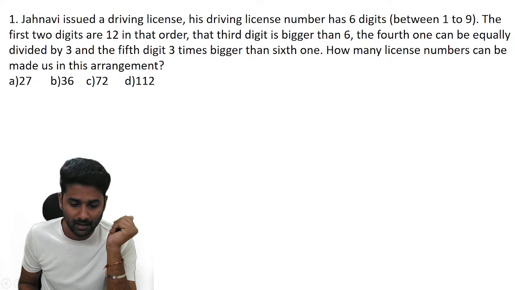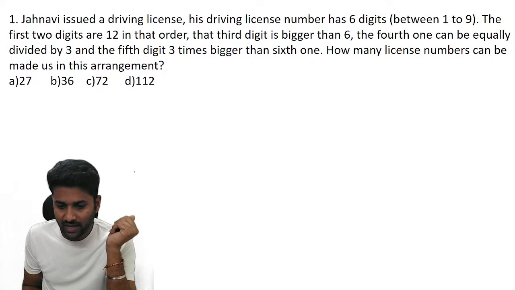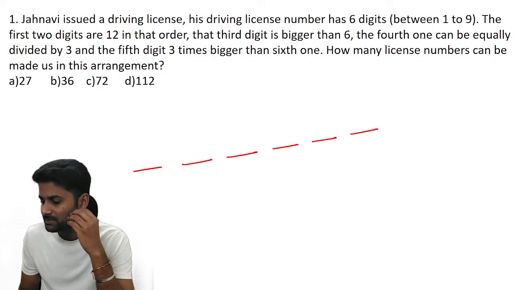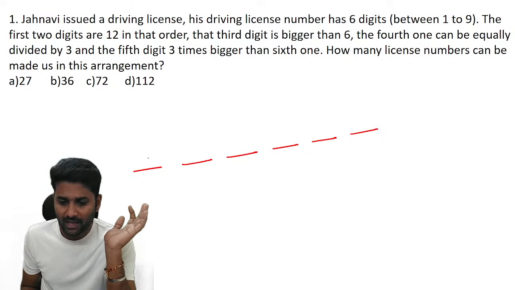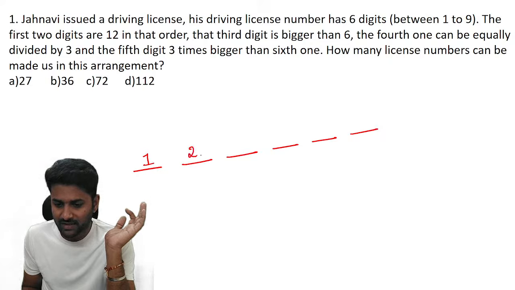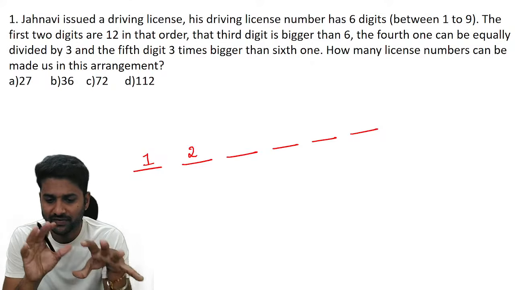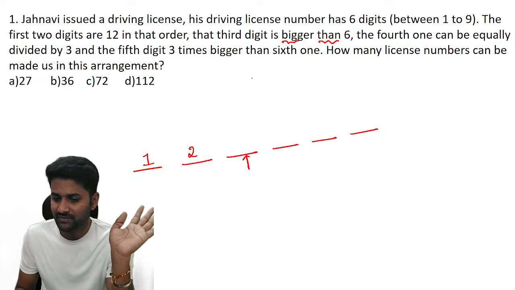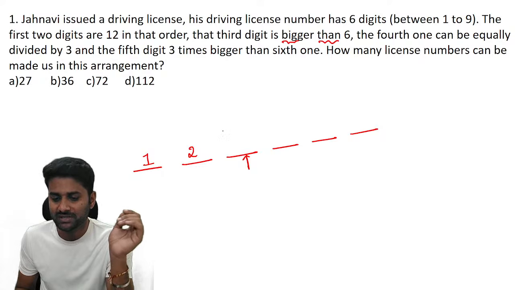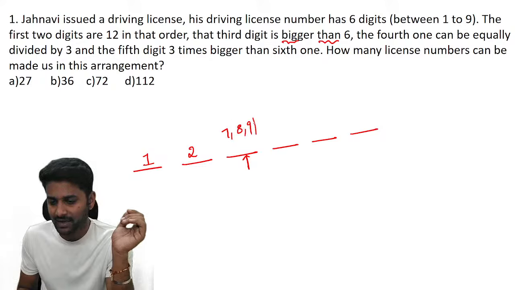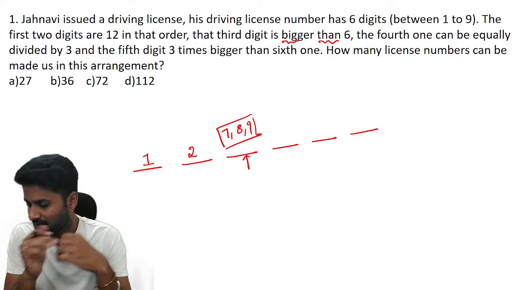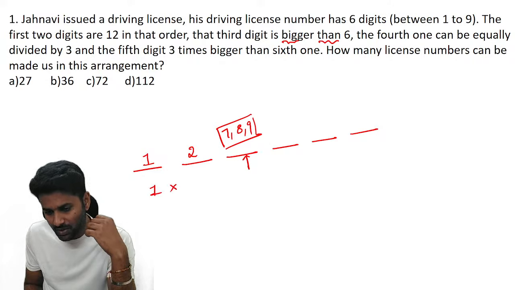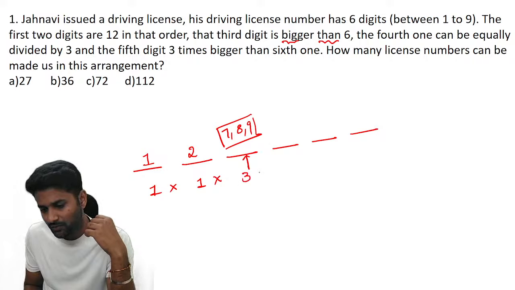Remember this point. Now for this question, guys, we have to arrange 6 different positions, and you can use the numbers from 1 to 9. They clearly mention that, and they mention that the first number is 1 and the second number is 2. So this is only one possibility, a fixed number. For the third position, they mention that you can take any digit bigger than 6, and you have to use from 1 to 9 itself. So bigger than 6 means not including 6. It can be a 7, an 8, or a 9. So you can use one number out of 3.